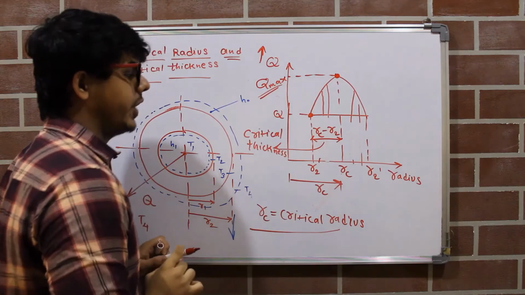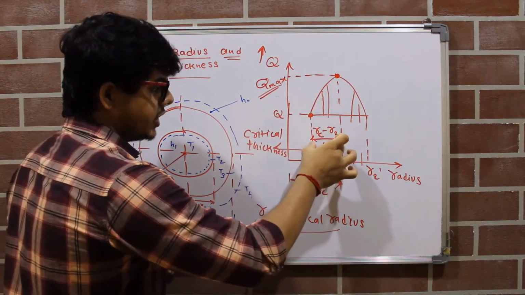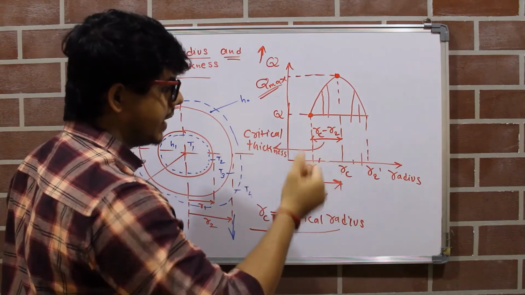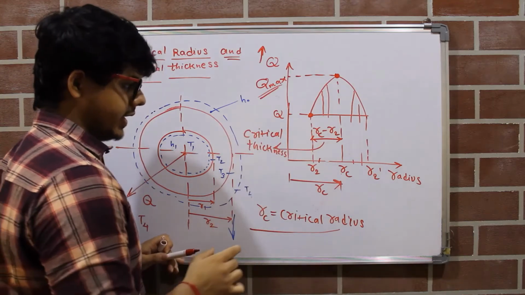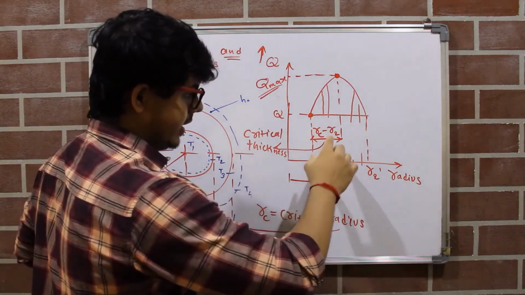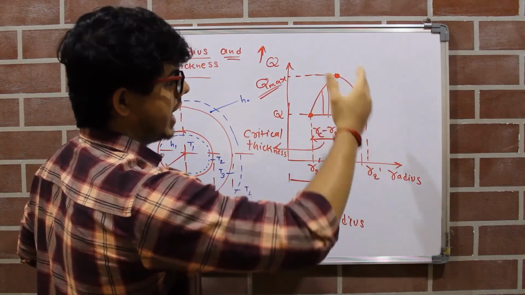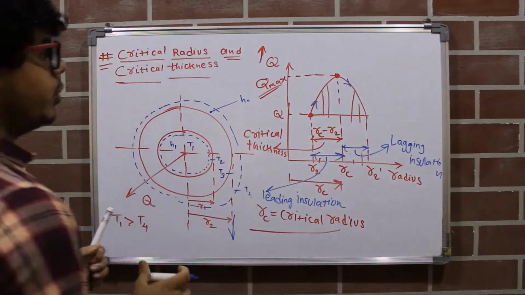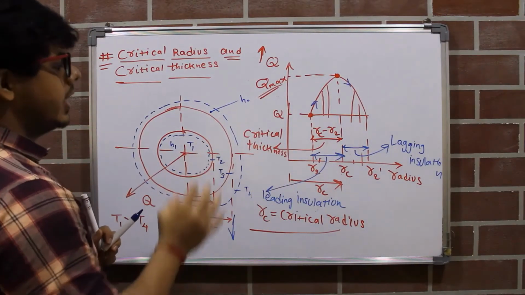What is the meaning of critical thickness? We have to add this much material on the pipe to get the maximum heat loss. That is, RC minus R2 is the critical thickness. After this thickness, if we add more and more material, our heat loss starts decreasing. I hope you understood the whole idea behind the critical radius and critical thickness.